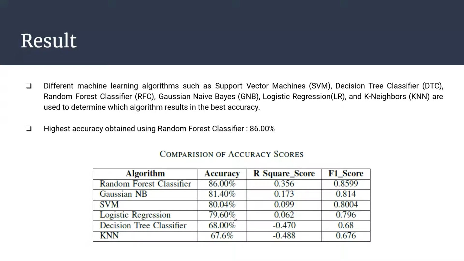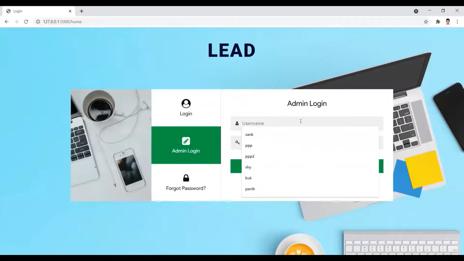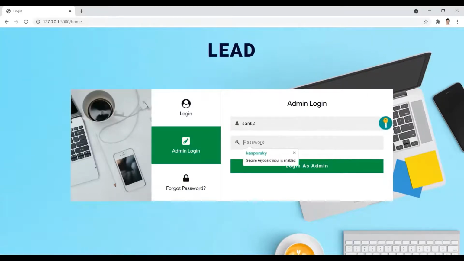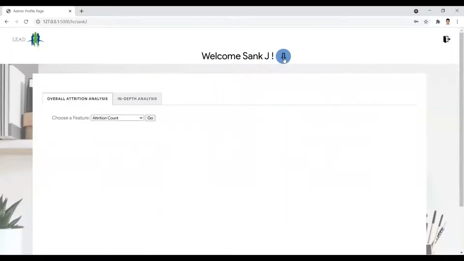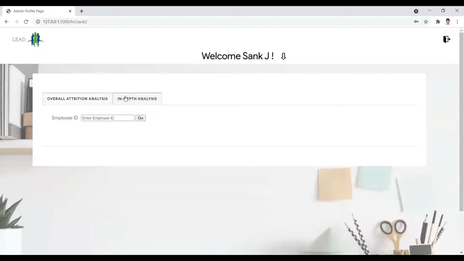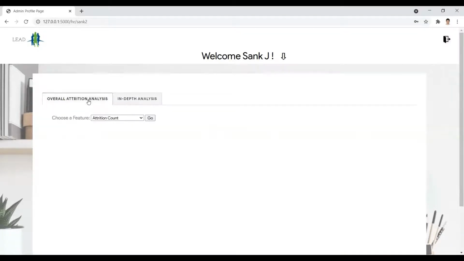Now, let's move on to the admin section to view how the results are visualized. In the admin section, the admin has to log in via his credentials and will be redirected to his profile page where he can see his details. Now, there are two sections in the admin part. One is the overall attrition analysis and second is the in-depth analysis. In the overall attrition analysis section, the admin can visualize the attrition rate with respect to some major contributing factors for the attrition. So let's choose job satisfaction as one of the features.